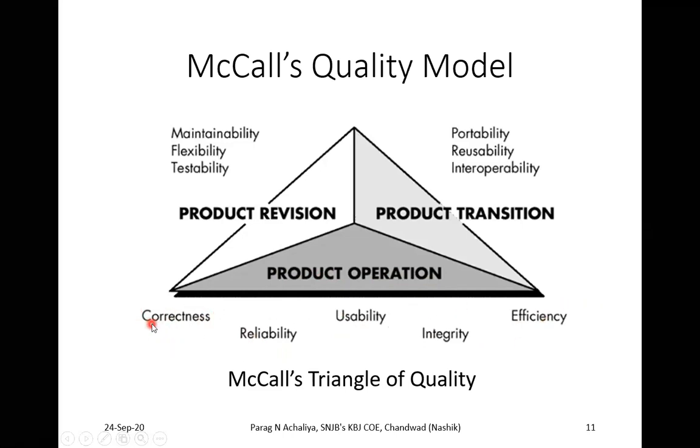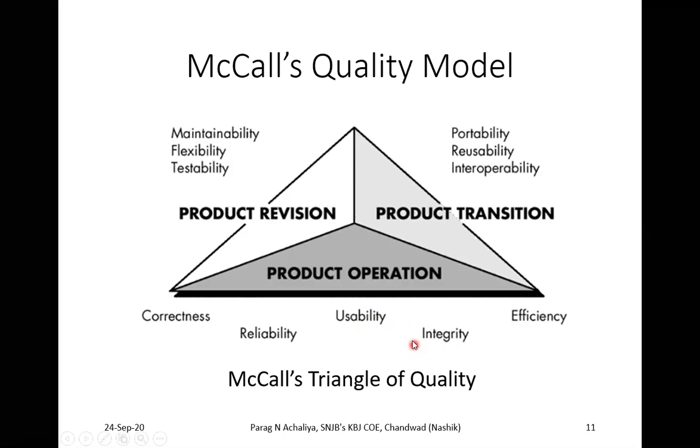Correctness means how much your system is correct, how much correct output it will generate. Reliability means how much the system is reliable, means आप उसके ऊपर कितना trust कर सकते हो. Usability means how much it is usable, how much it is user friendly. That means the main aim of usability is user interface.